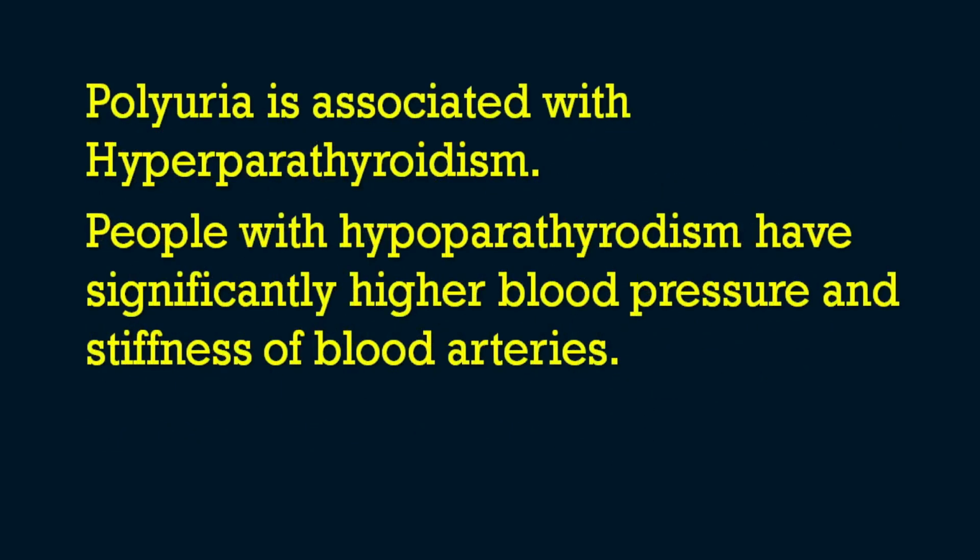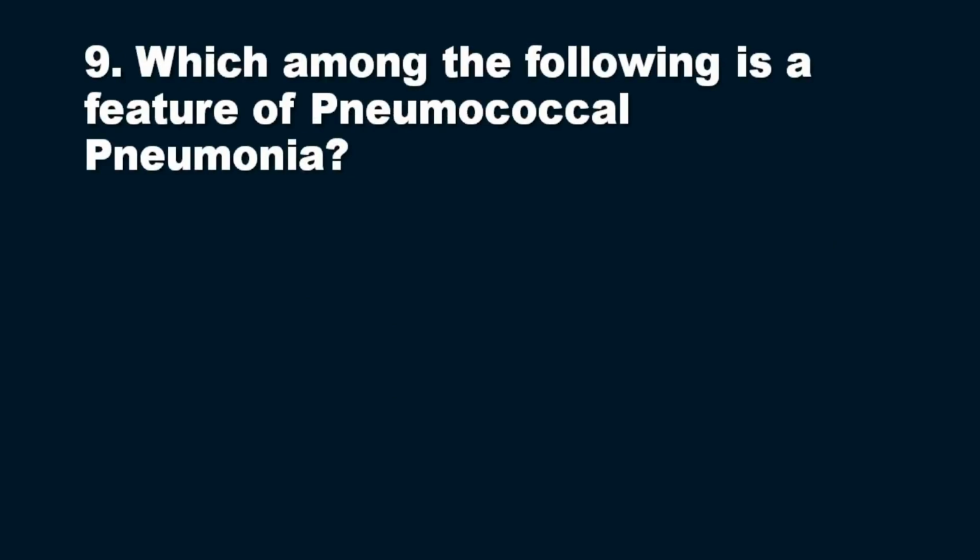Other options we will see. I have mentioned polyuria. Polyuria is associated with hyperparathyroidism, not with hypoparathyroidism. And people with hypoparathyroidism have significantly higher blood pressure and stiffness of the blood arteries. Regarding the BP, in hypoparathyroidism there will be hypertension because of the stiffness of the blood arteries. Okay, so we'll see the 9th question in our series, another very important question.